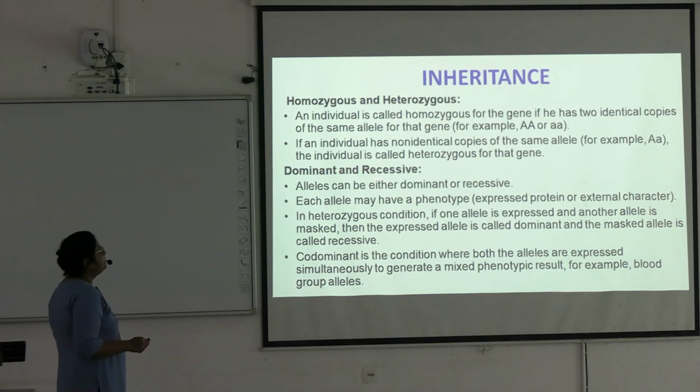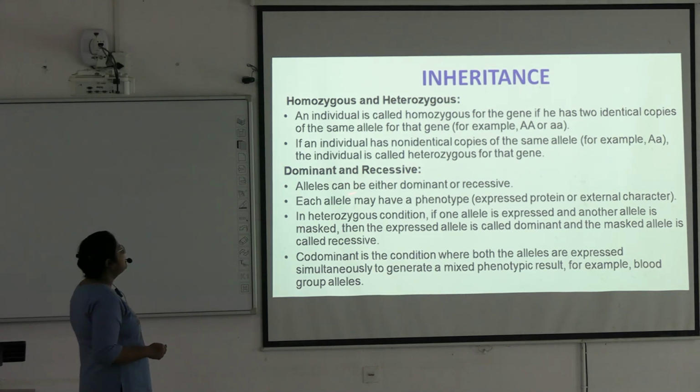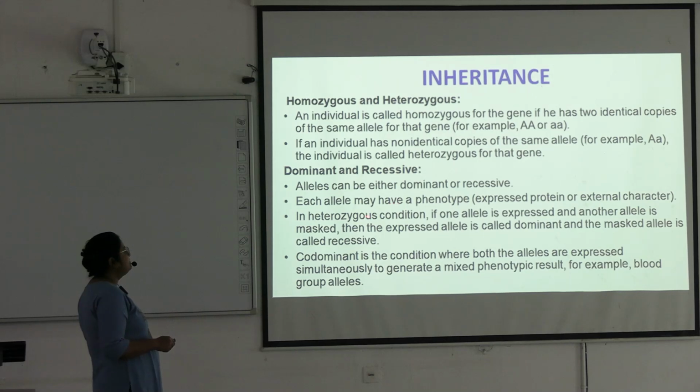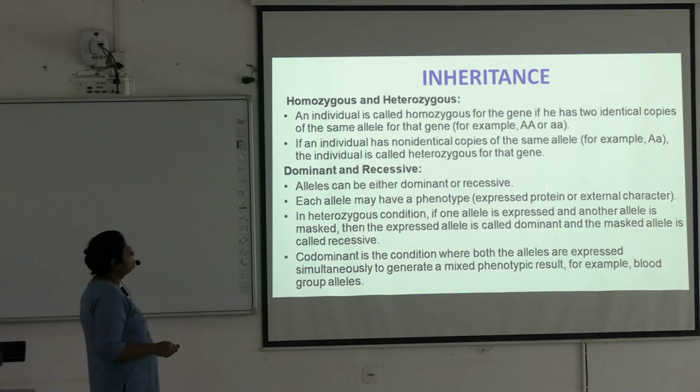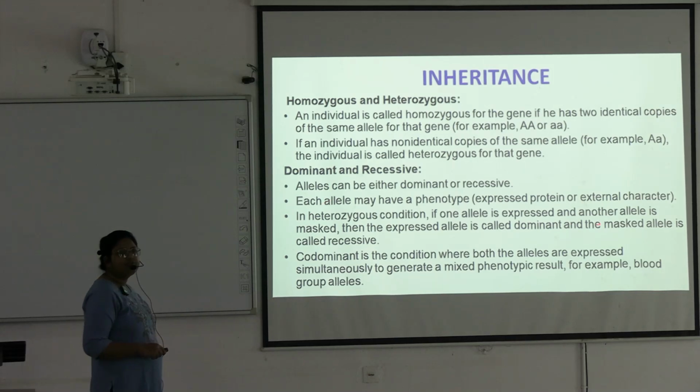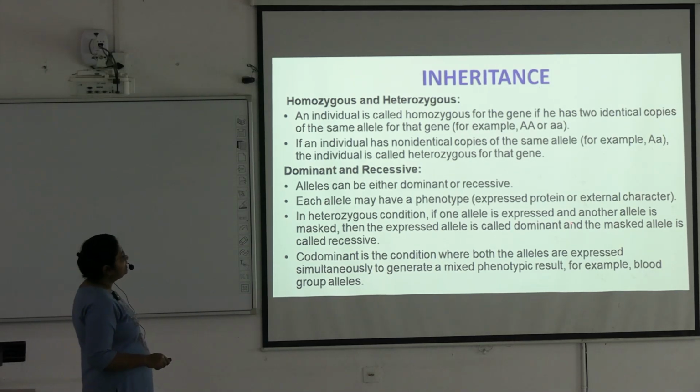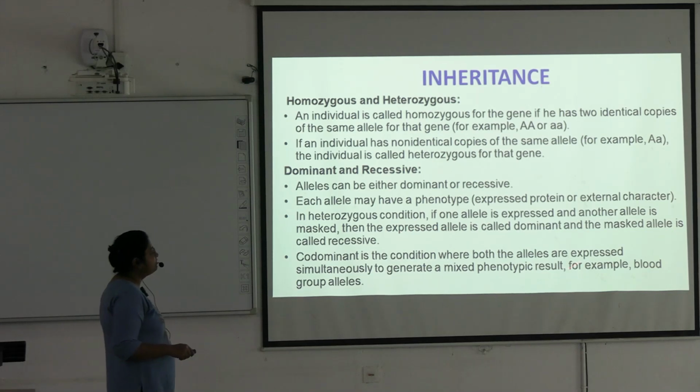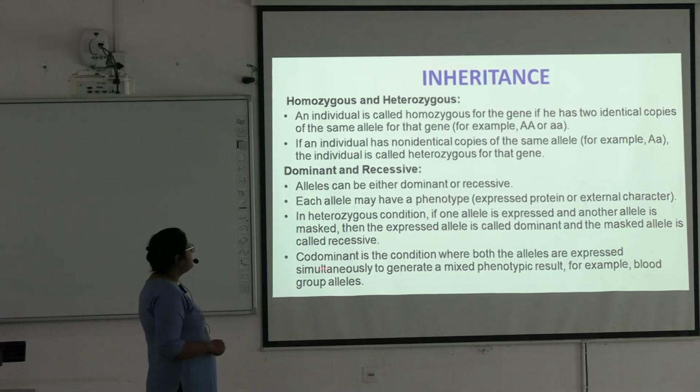Next, we go to dominant and recessive inheritance. Alleles can be either dominant or recessive. Each allele may have a phenotype, expressed protein or external character. In heterozygous condition, if one allele is expressed and another allele is masked, then the expressed allele is called the dominant and the masked allele is called the recessive.